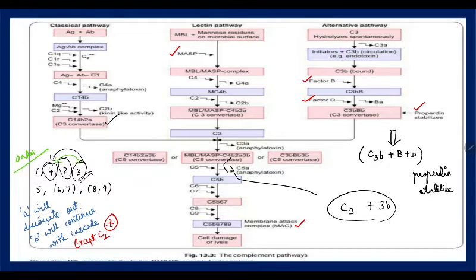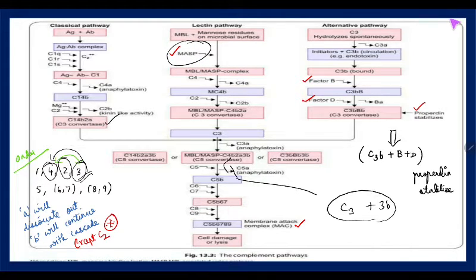Lectin is also the same, but remember lectin is a separate name. Classical and alternate sound similar, but alternate is a very different pathway, whereas lectin is like a separate person to whom we give some motivation, like MASP. For the lectin pathway to be activated, it is the mannose binding lectin and then the MASP.